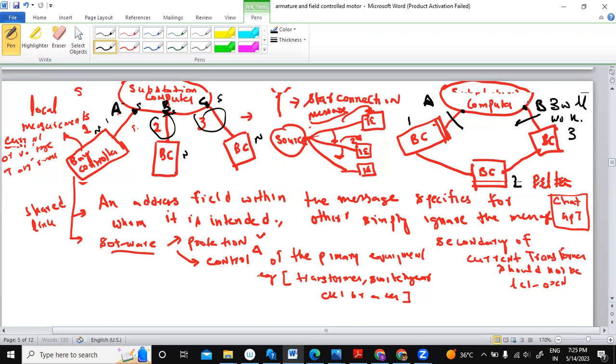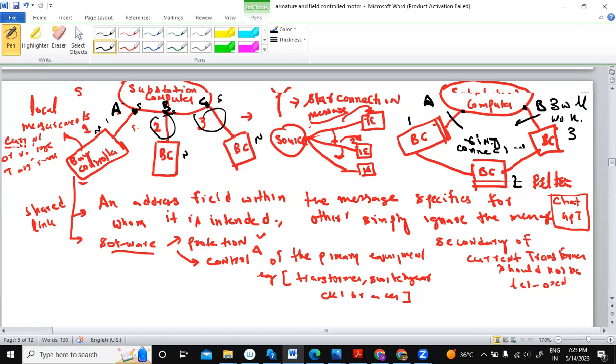In the ring connection, which is also called the delta or ring connection, this is the term popular literature uses. So in the ring connection, the bay controllers and the station computer are connected through which medium? Through a dedicated medium or a shared medium?